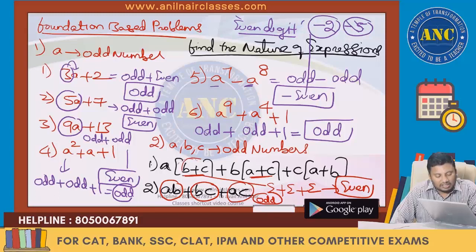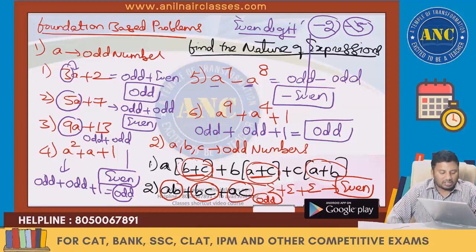Odd plus odd is an even number. Odd plus odd is an even number. Odd plus odd, even number. Even plus even, it is even. Odd plus odd plus odd: odd plus odd is even, even plus odd is an odd number.